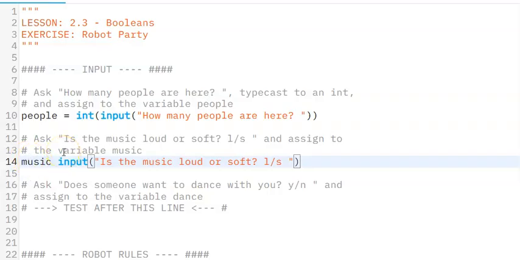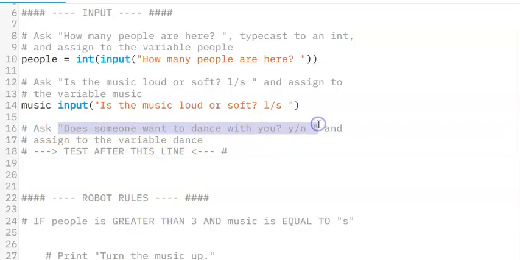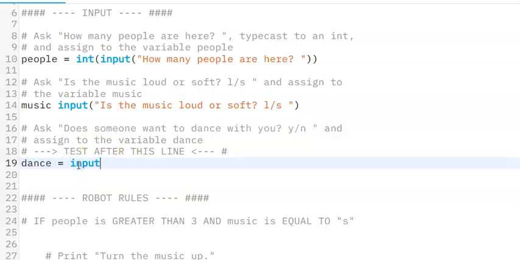Line 16 asks, does someone want to dance with you, yes or no, and then assign to the variable dance. So let's go down here to line 16. Let's go ahead and grab this real quick, and then we're going to say dance equals input, and paste that question in, close that parentheses, and now let's go ahead and test this.